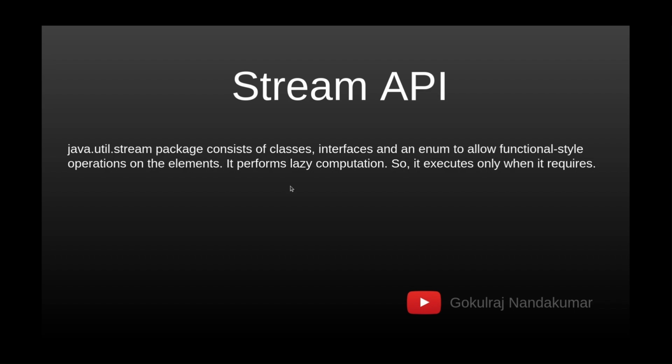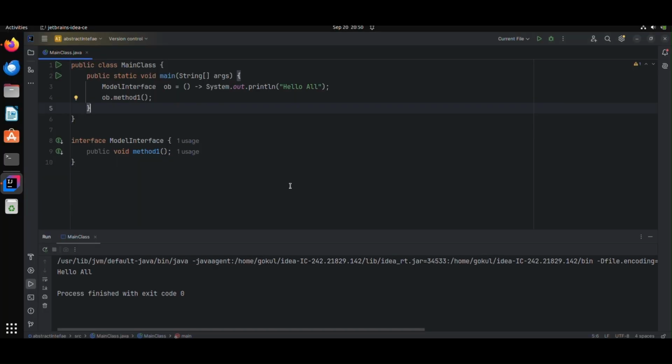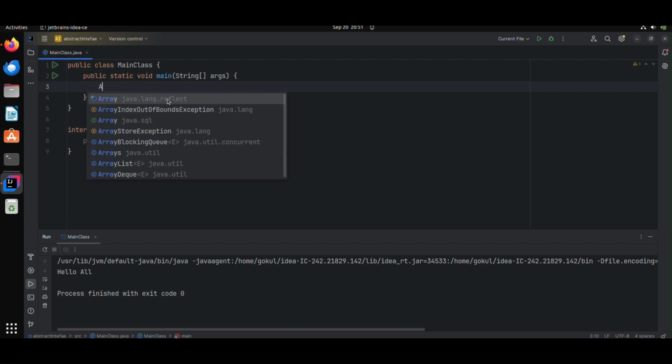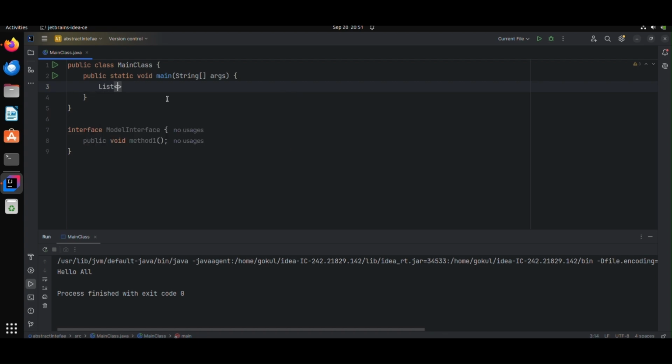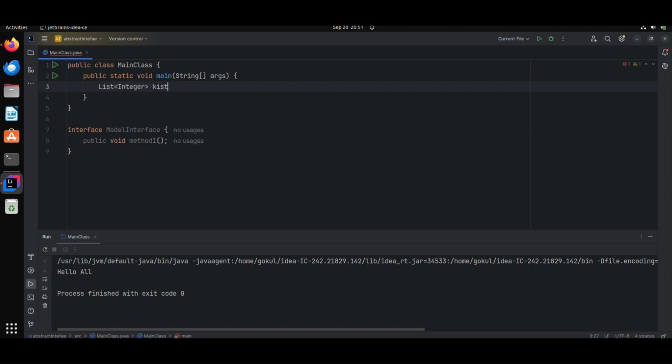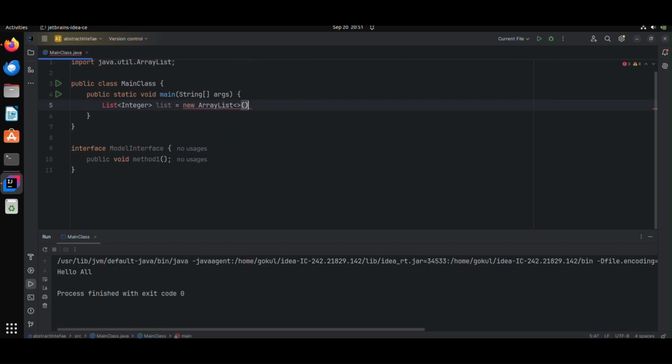For example, I'm going to use a collection like a simple ArrayList with a few integers. I need to import these classes.